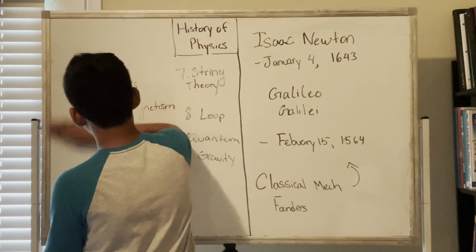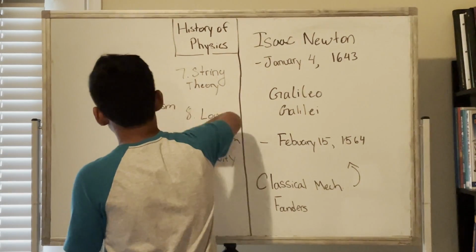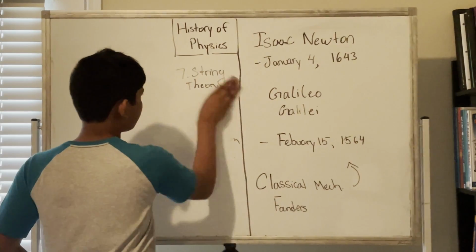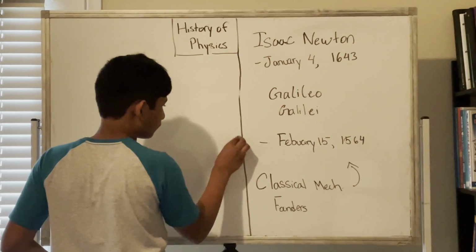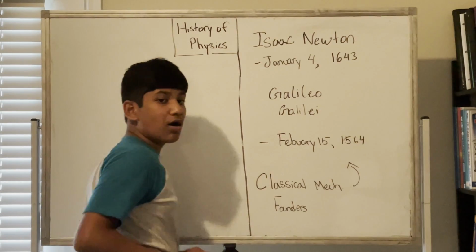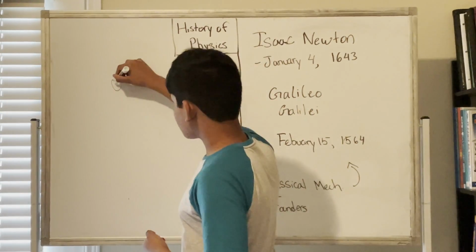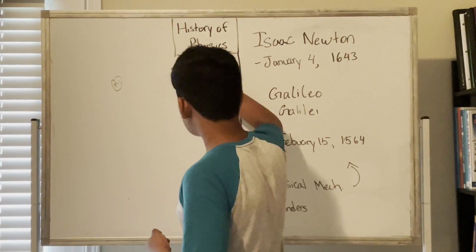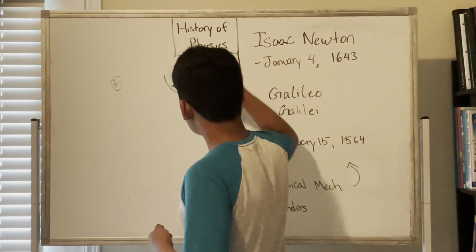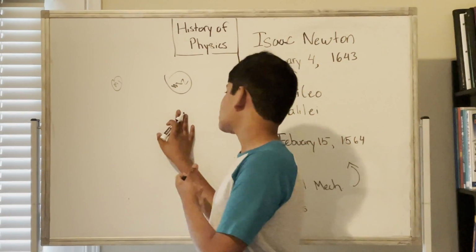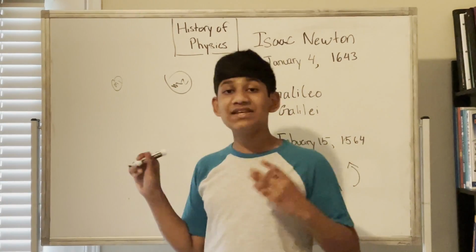So, if we erase this, okay, we can essentially see that if we have two objects, one with mass m1 and one with m2, and now we're going to time how much time it takes for these objects to fall.